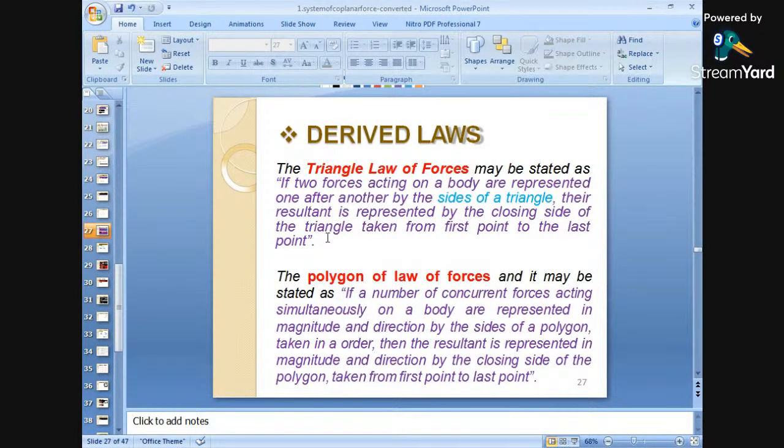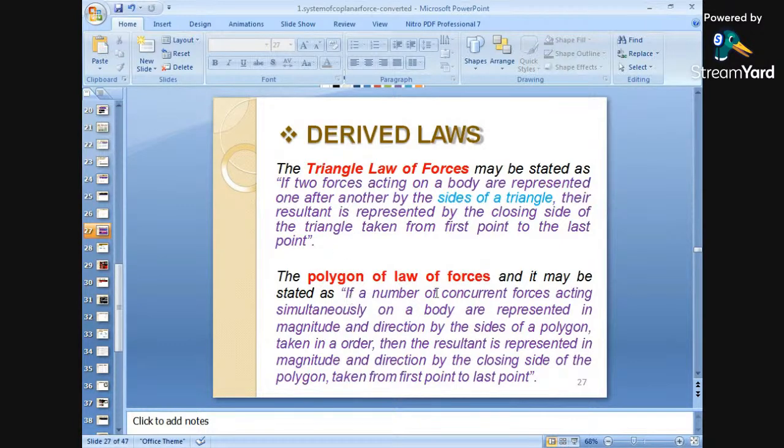That means with the help of the closing side we can find the resultant of those forces. Again, the resultant is represented by the closing side of the triangle taken from the first point to the last point. So here we can have an example for the triangle law of forces.